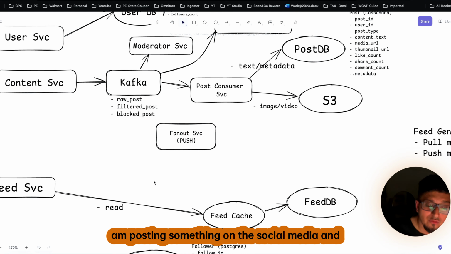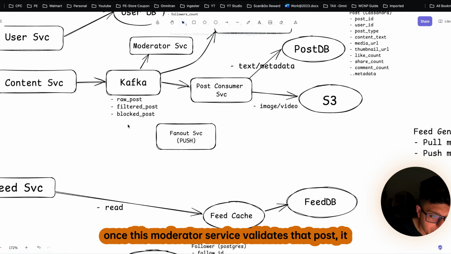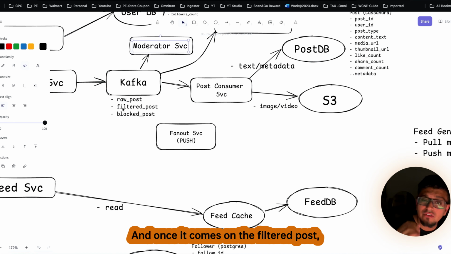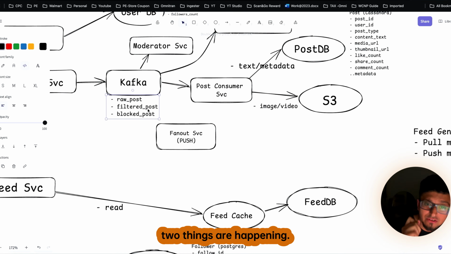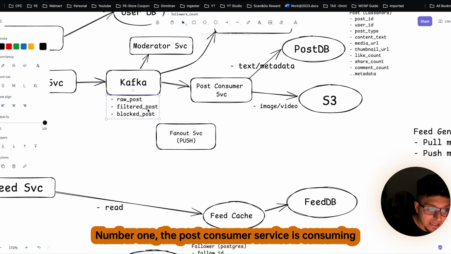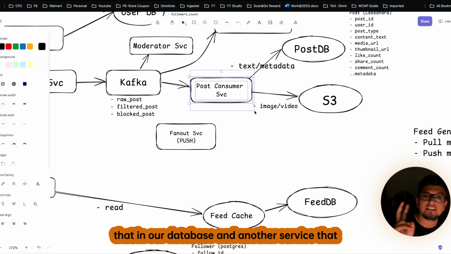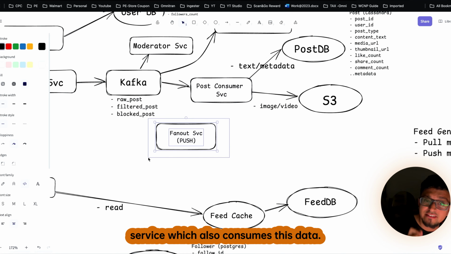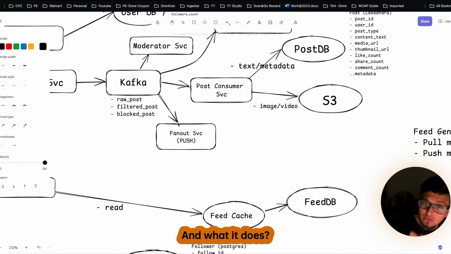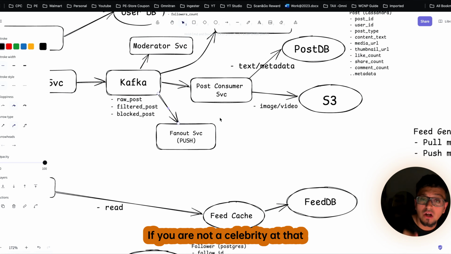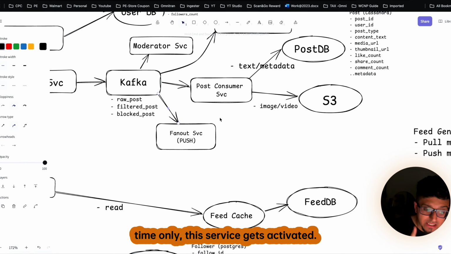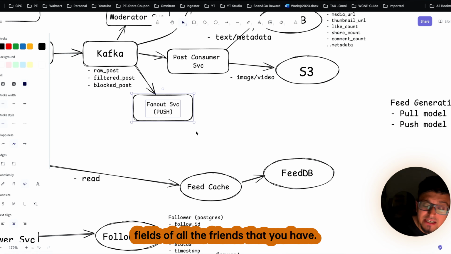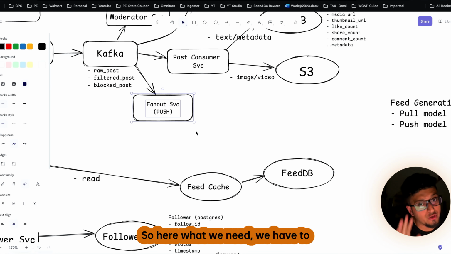So for example, I am posting something on the social media, and once this moderator service validates that post, it will come into our filtered post. And once it comes on the filtered post, two things are happening. Number one, the post consumer service is consuming that into our database, and another service is the Fanout service, which also consumes this data. And what it does, if you are not a celebrity, only at that time this service gets activated. And it updates the feeds of all the friends that you have.